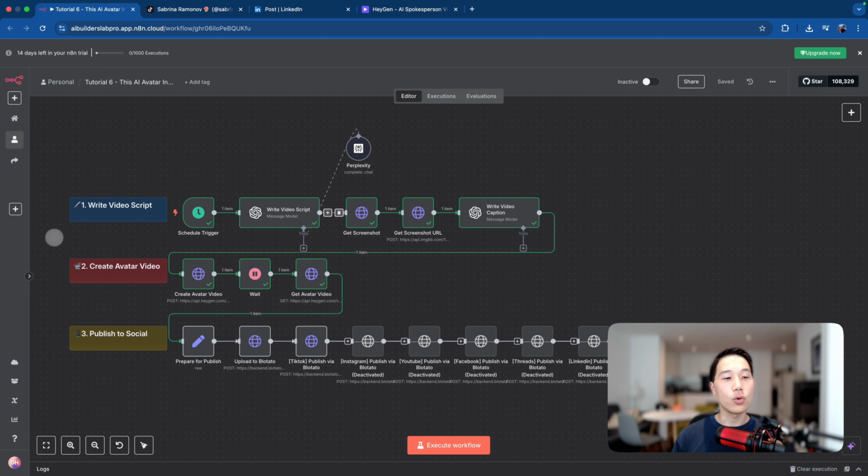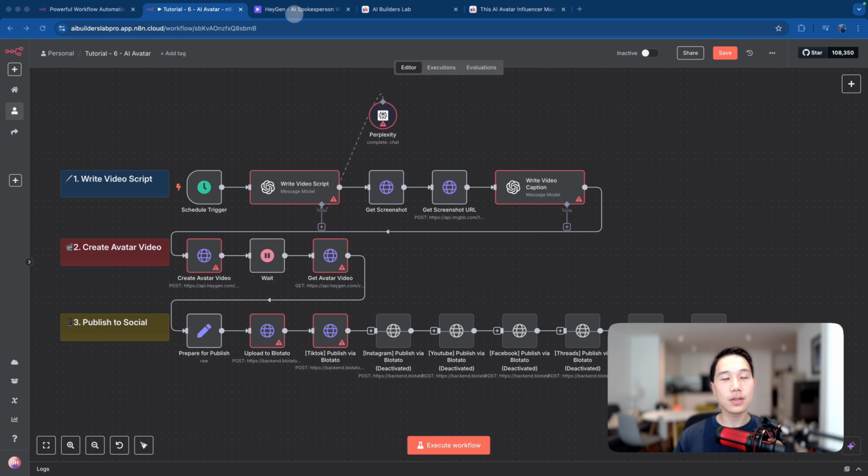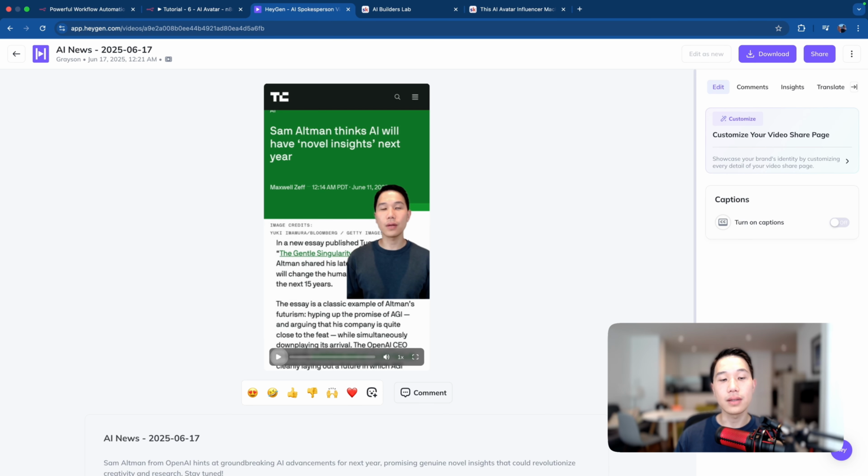Then the second step will be to create the avatar and also create a video with the avatar we have created for ourselves, and also get the video back when the generation is done. And then the final step will be to upload it to social media using Blotato. So at the end of this lesson, you will be getting videos like these.